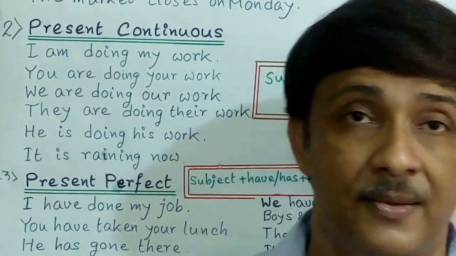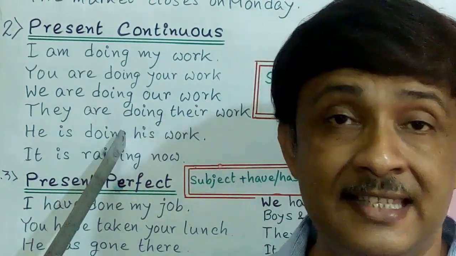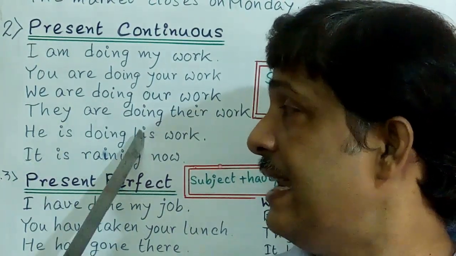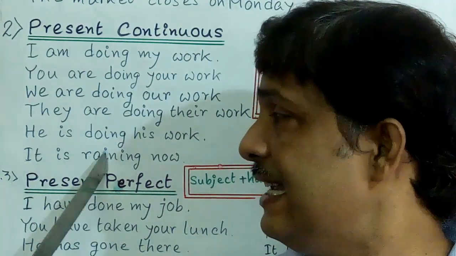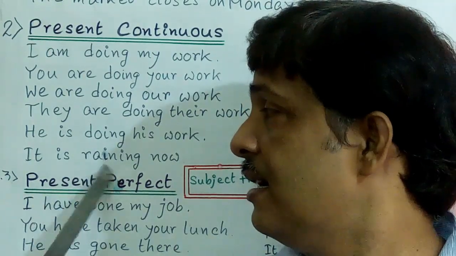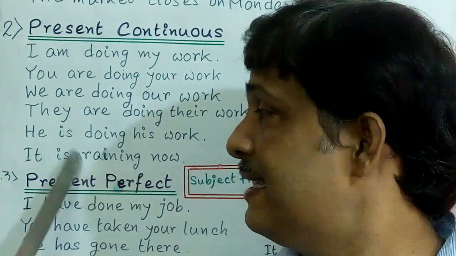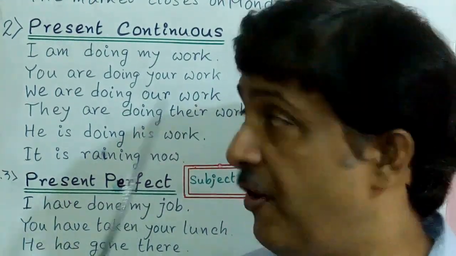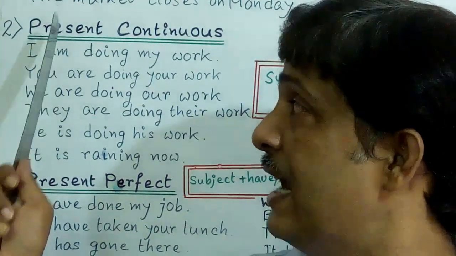So here also are and ing with the verb, that is the formula of present continuous tense. He is doing his work. He is the subject, after he we use is, and ing with the verb do, and his work. So is and ing with the verb, that is the formula. It is raining now. It is the subject, we add is after it, ing with the verb rain, now is the object. So very simple. I, you, we, they, he, it, all are subjects.